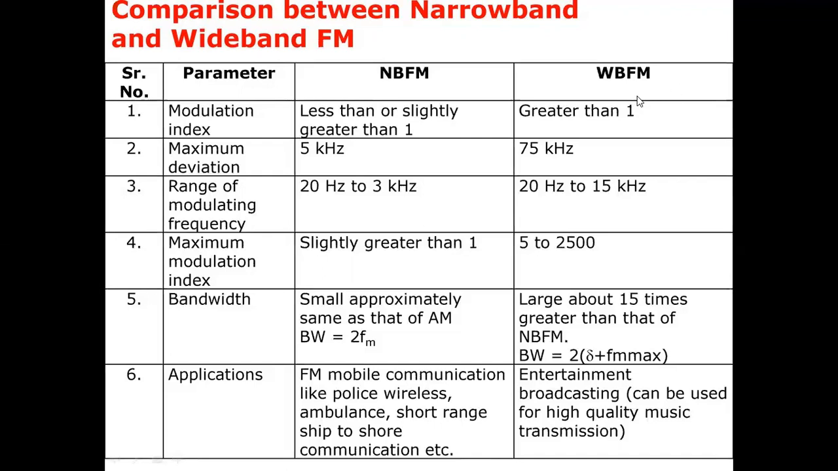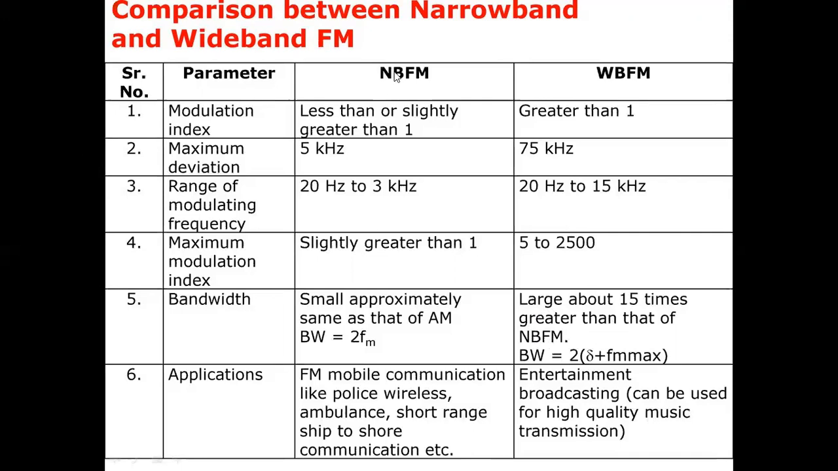Whereas in case of wideband FM, we have large bandwidth, it is 15 times greater than that of narrowband FM, and hence the bandwidth of wideband FM is equal to 2 times delta plus maximum frequency present in the message signal, where delta is the maximum frequency deviation. So bandwidth of the wideband FM is the frequency deviation plus maximum message signal frequency, multiplied by 2. So as the deviation increases, the bandwidth also increases. When the bandwidth increases, there is a better signal to noise ratio for wideband FM.